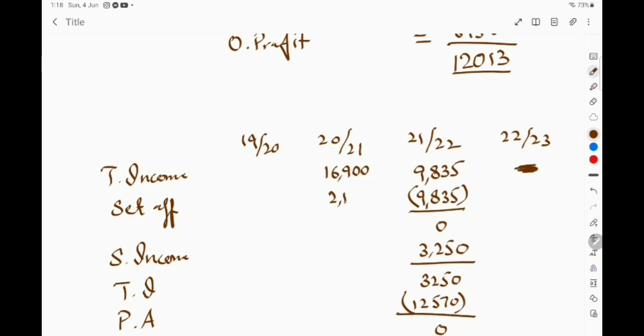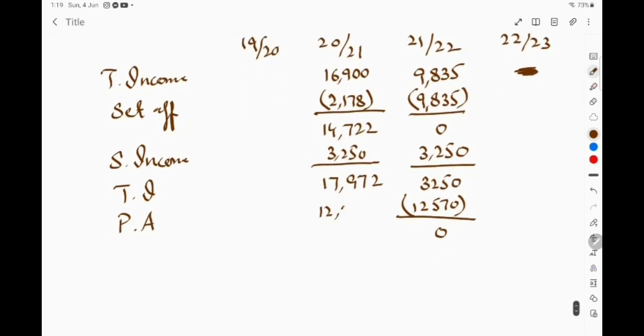So remaining 2,178 of loss would be set off against previous year, and this will make the income 14,722. By adding 3,250 of interest income, it will become 17,972. So after deducting 12,570 of personal allowance, the income would be 5,402, on which we have to pay tax. And in the previous year, there is no need to set off loss because whole of the terminal loss has been set off.